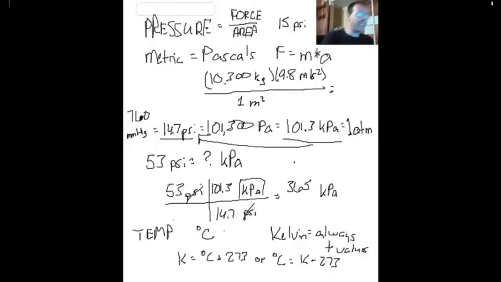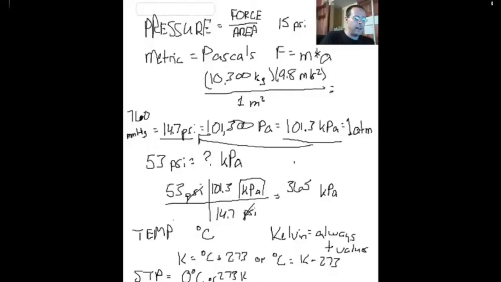The very last thing you need for your notes is what's known as STP. And this stands for standard temperature and pressure. Standard temperature is 0 Celsius or 273 Kelvin.